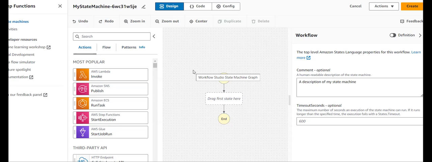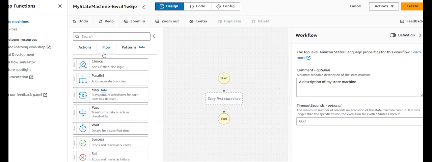Whenever the user starts the game, I need to run this. After running this, it needs to do two things: generate the report, and also identify which level it is. Those two things I need to execute in parallel.